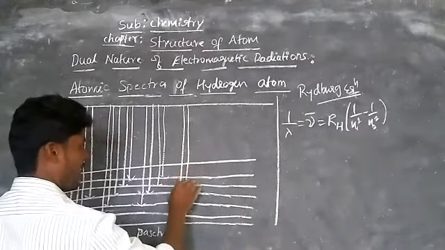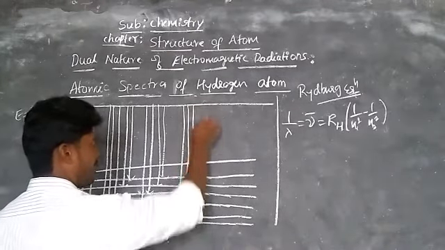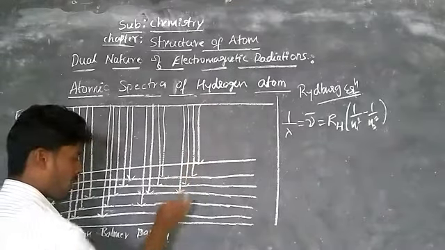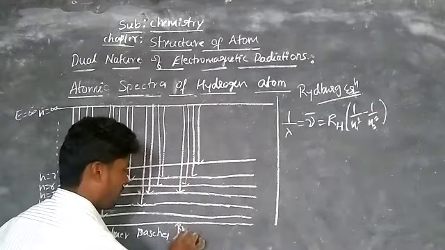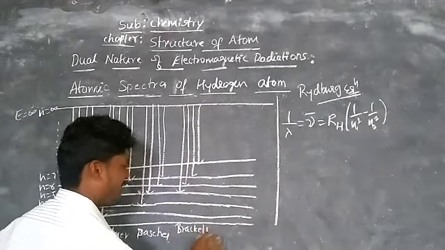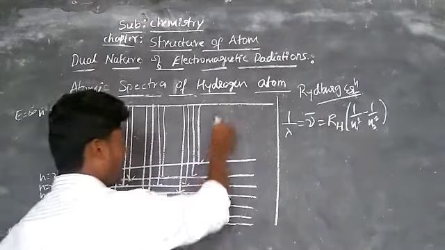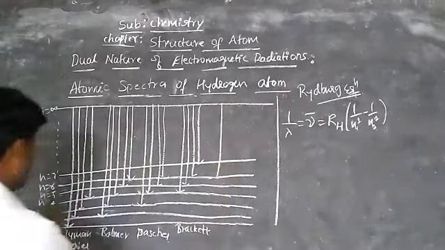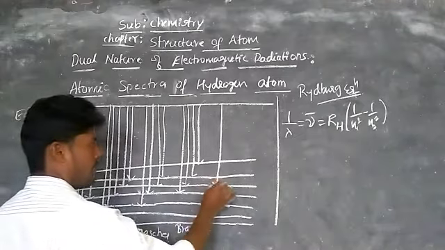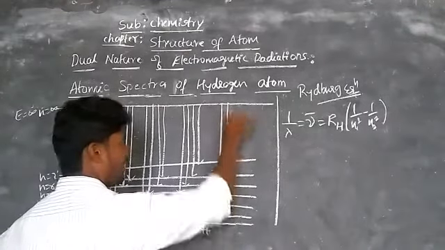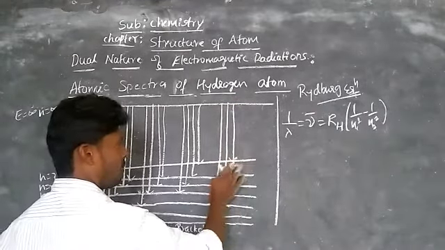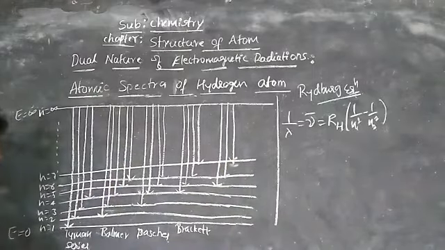This is the number of lines we are seeing, there are so many lines. This is called the Brackett series. Similarly, for the Pfund series, n1 is equal to 5, and these are the number of lines for n2. So this is called the Pfund series.